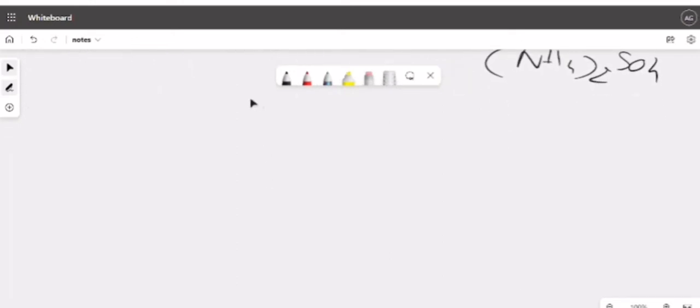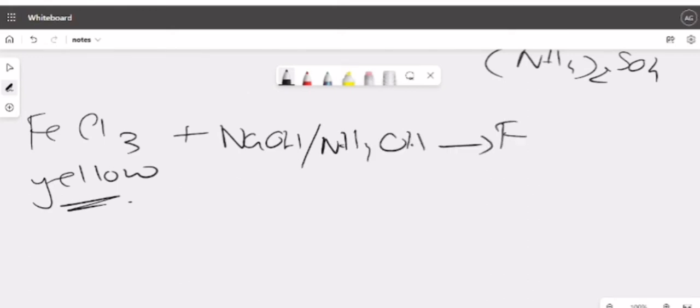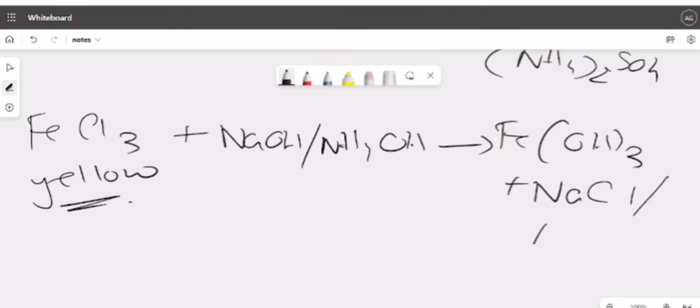Next, instead of FeSO4, if we take FeCl3, remember the color of FeCl3 is yellow. If we add that with NaOH or NH4OH, the product becomes Fe(OH)3 plus NaCl, or NH4Cl.